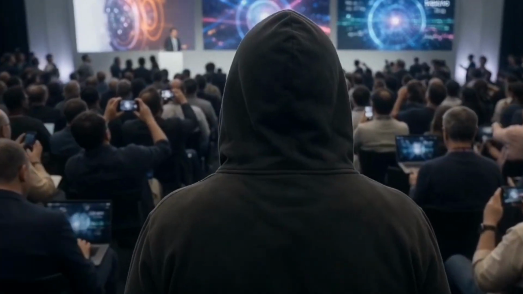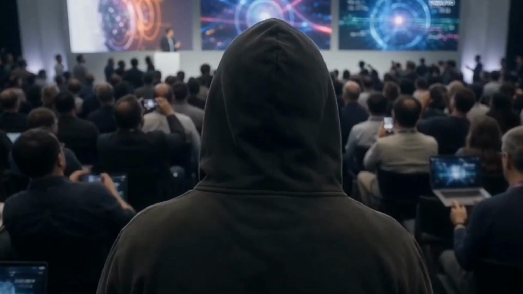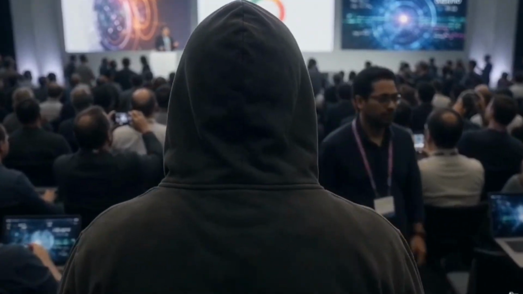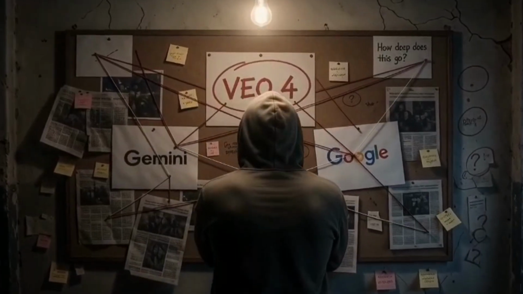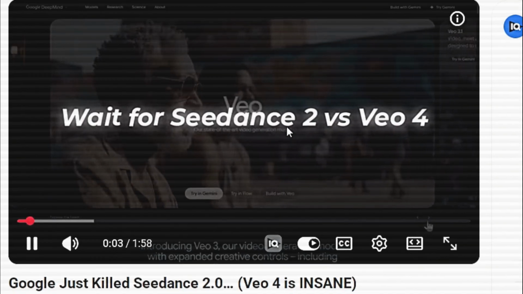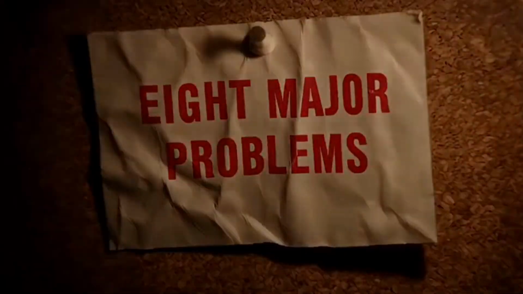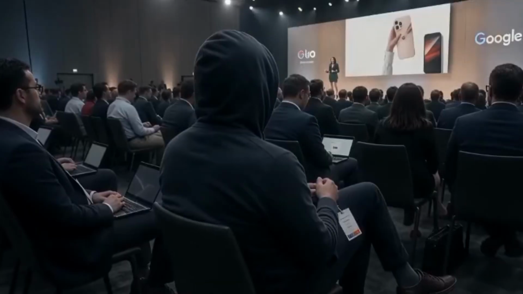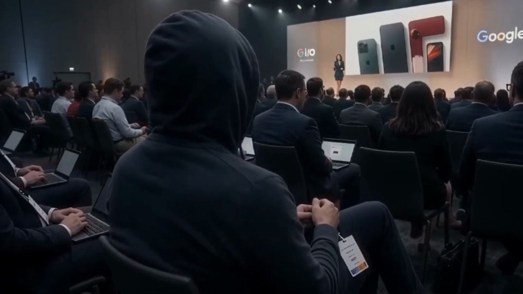Google I/O 2026 is almost here, and all eyes are on VEO 4. But before the internet declares it the king of AI video, there are 8 major problems Google needs to fix first. Let's open the case file.